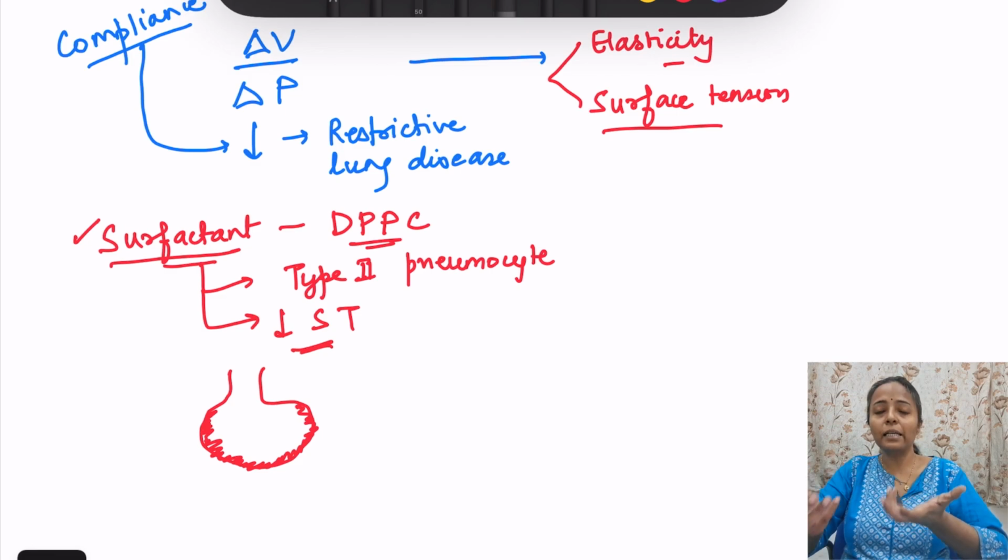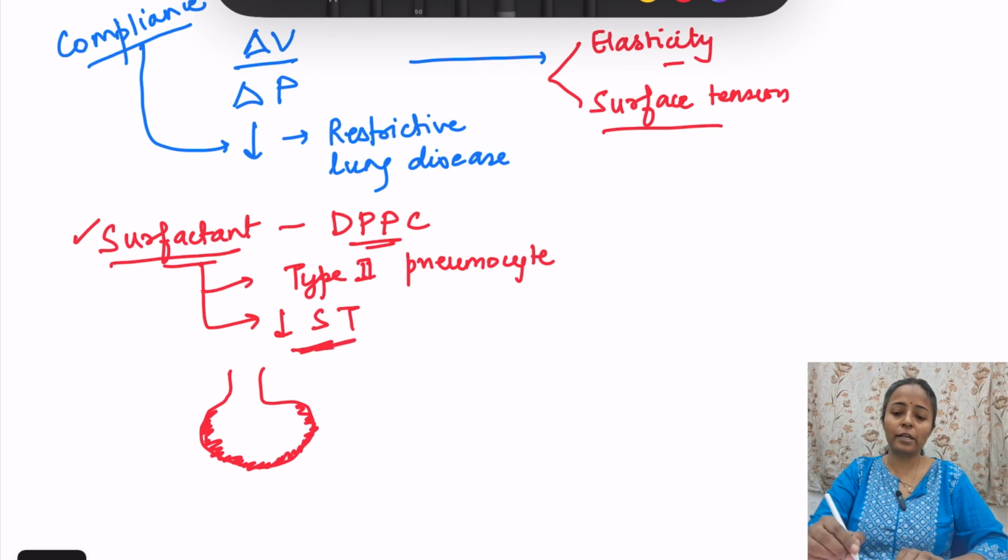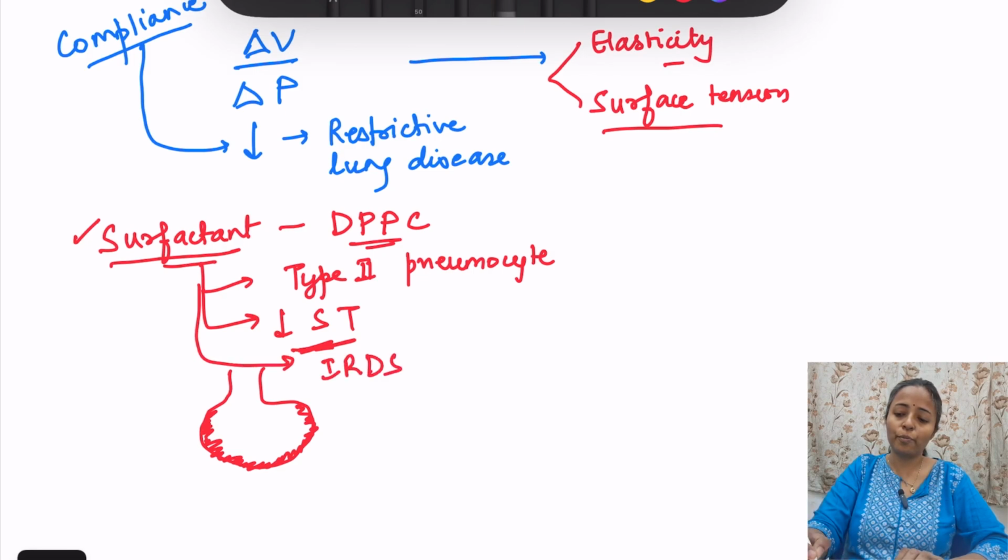So basically what is surfactant doing? Surfactant is increasing the compliance. Because collapse is not happening, it means expansion is happening, so it is increasing the compliance. Now if this surfactant is not there, there is a disease known as infant respiratory distress syndrome, also known as hyaline membrane disease.